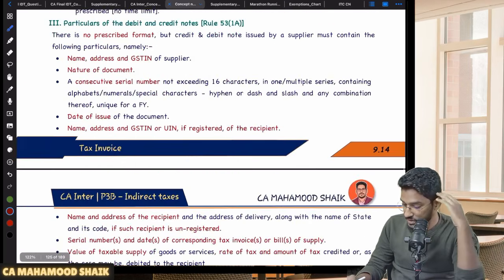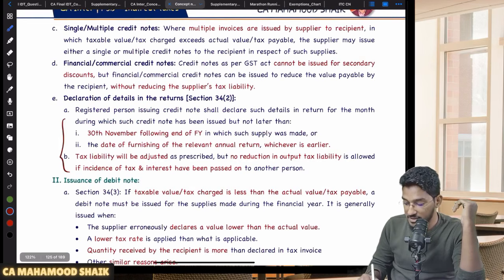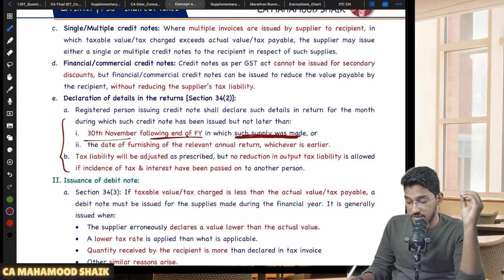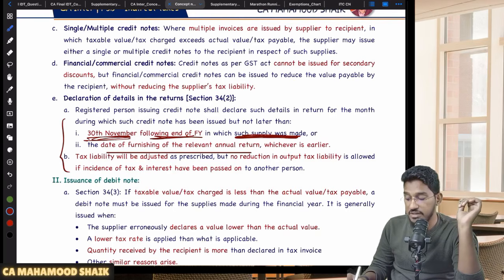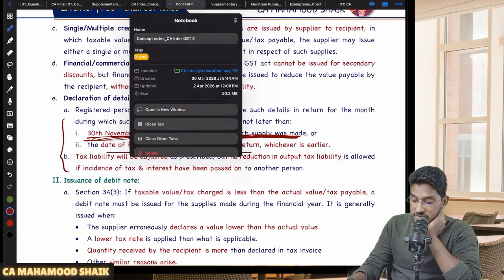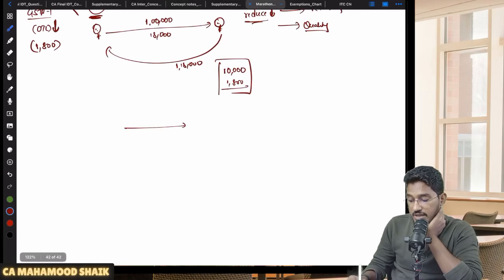So if you see here, the time limit for declaring the credit note is 30th of November following the end of the financial year in which such a supply was made. What they are trying to say here is that the credit note is required to be declared in the GSTR1 by 30th of November following the end of the financial year in which the supply was made, or the date of furnishing of relevant annual return, whichever is earlier. So what is the maximum time limit for declaration of credit note? Very important point. You are required to declare the credit note by 30th of November following the end of financial year in which the supply has taken place, or date of furnishing of annual return.